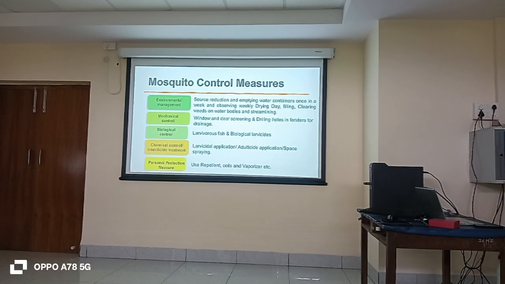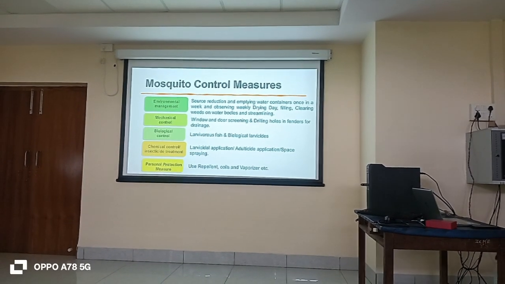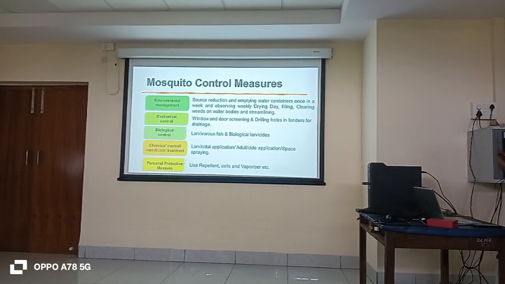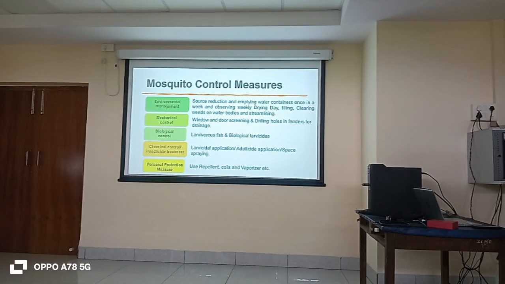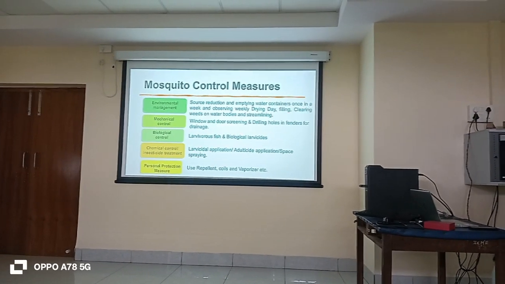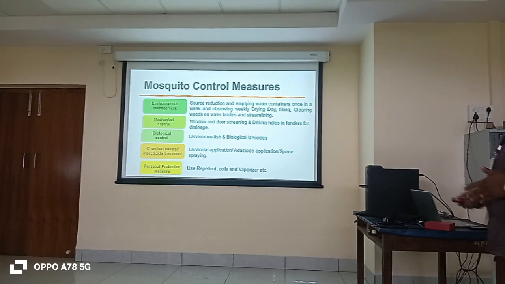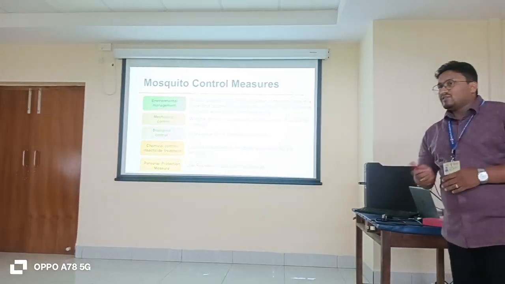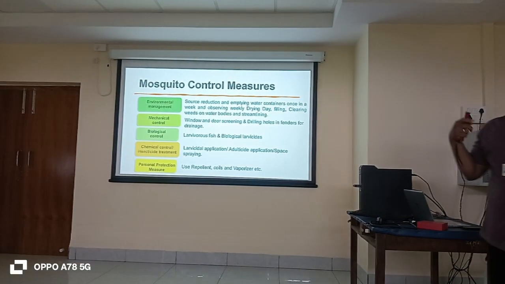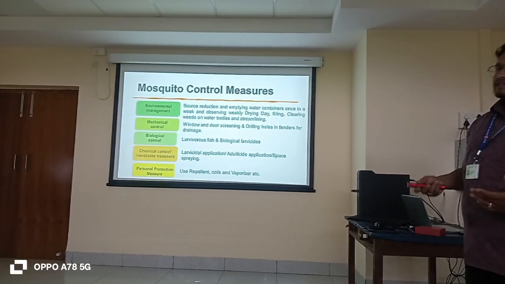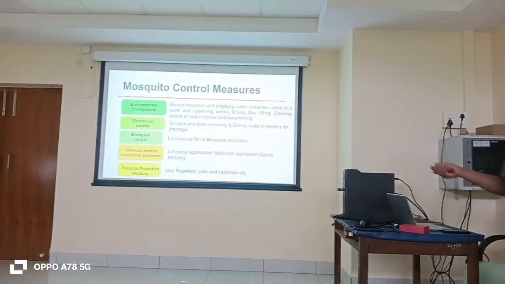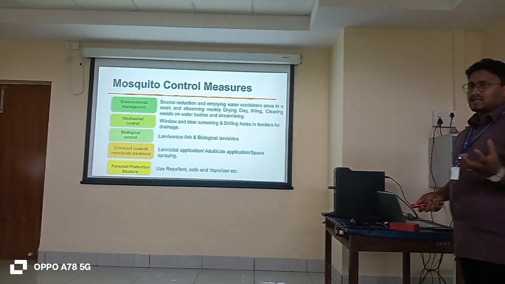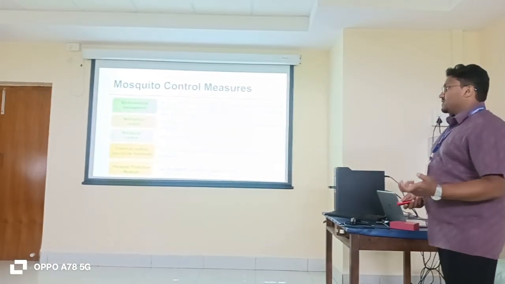Coming to the mechanical control. Mechanical control means putting mesh to the windows, doors, screening, drilling. If drainage is there, you have to drill holes so that the water will not clog. It will go. That is one mechanical control. Biological control means larvivorous fish. Gambusia, guppy fish. These are all larvivorous, and also some biological larvicides are there. Plant products can be used as the biological control.